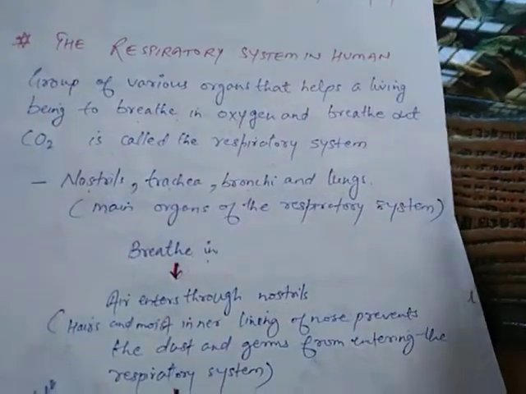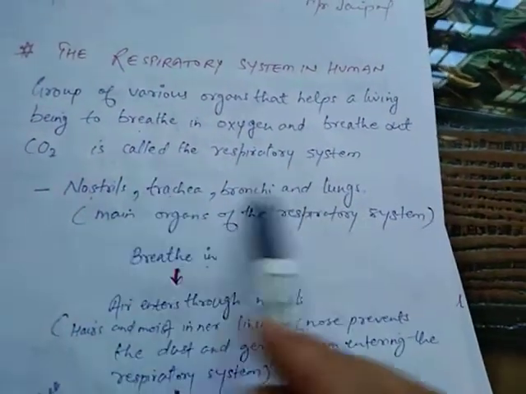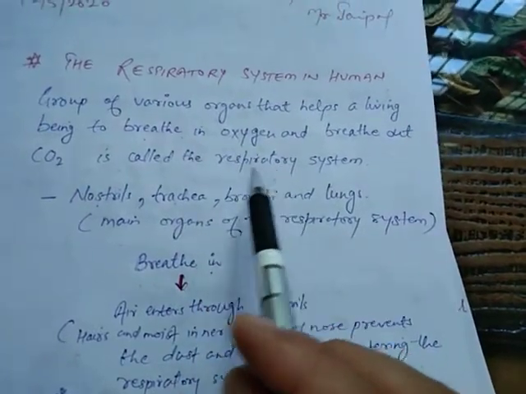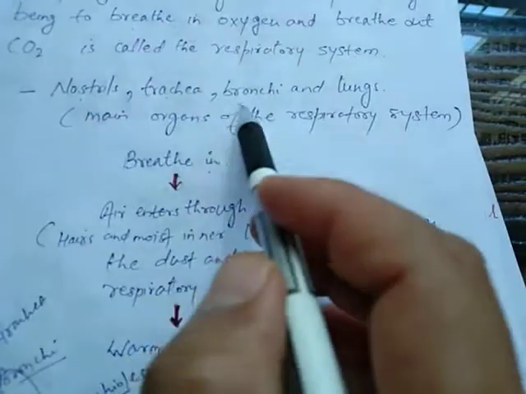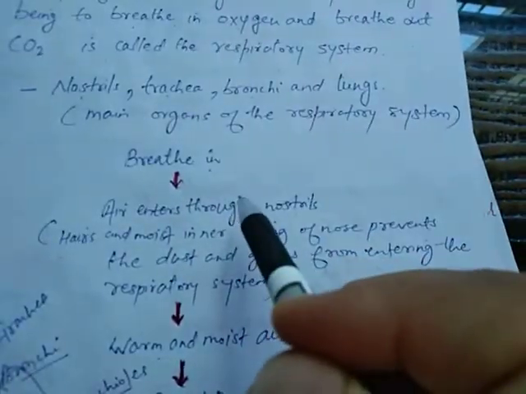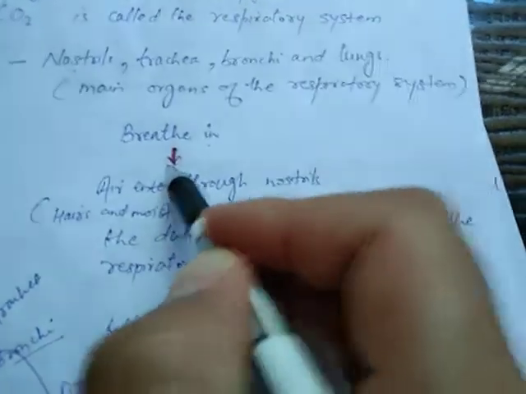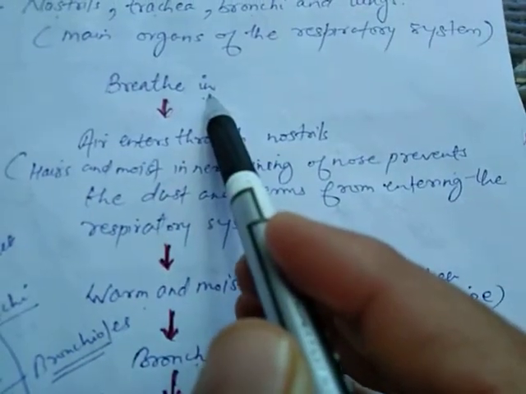Now students, you can see how the process of respiration gets completed. Firstly, the nostrils, trachea, bronchi and lungs are the main organs of the respiratory system. Now what happens, in the form of a flowchart, we will discuss this. Breathe in, the air is breathed in